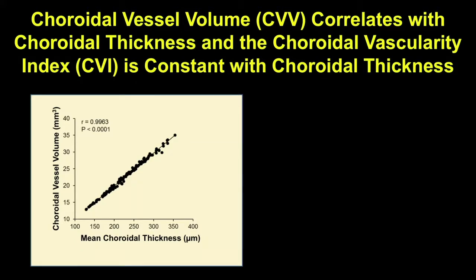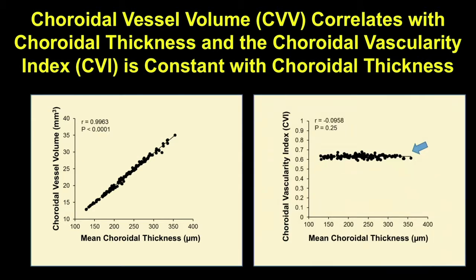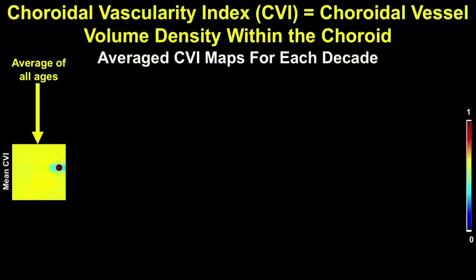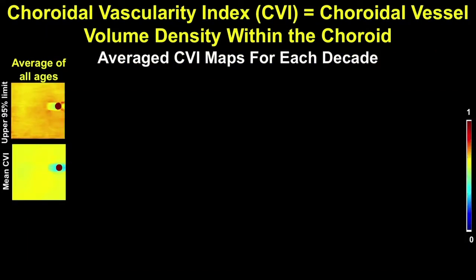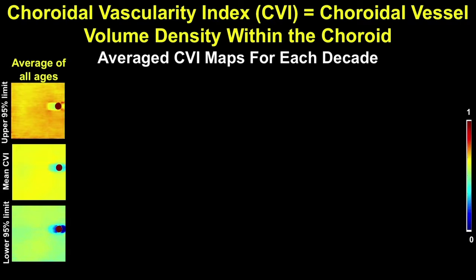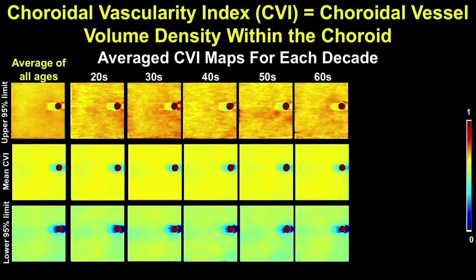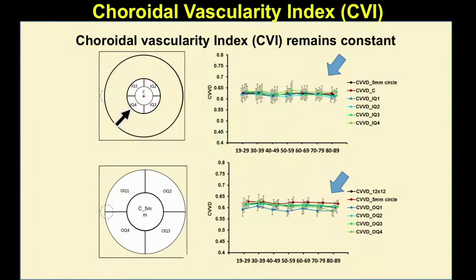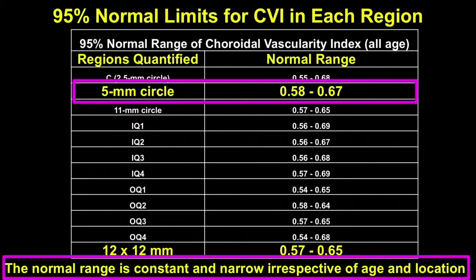Well, what about the choroidal vascularity index? What's interesting is the choroidal thickness totally depends on the choroidal vessel volume. It's a very highly correlated relationship, so that when you look at the slope of the line or the ratio or the choroidal vascularity index, it's fairly uniform. So this is the average map for all ages. 95% upper limit, lower limit, and with each decade of life, you'd see it's very constant, right? So now, when you look at the center region or the peripheral regions, it's a fairly constant number, and when you look at that 5 millimeter circle, the range is narrow, and it's fairly uniform irrespective of age and location.